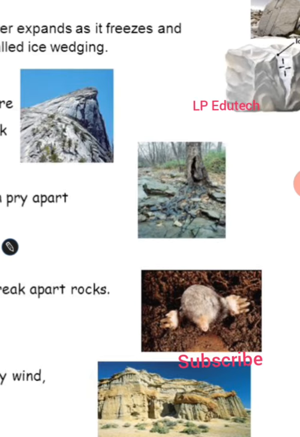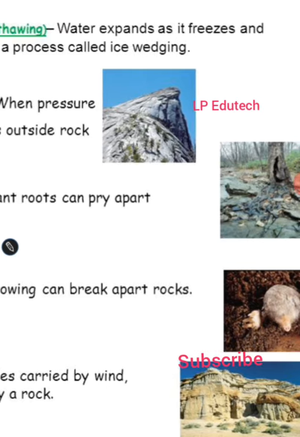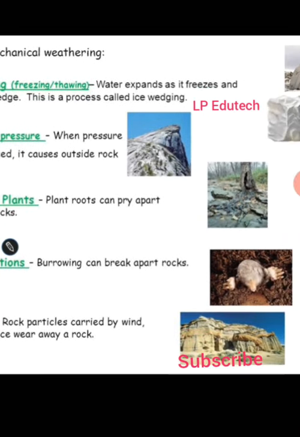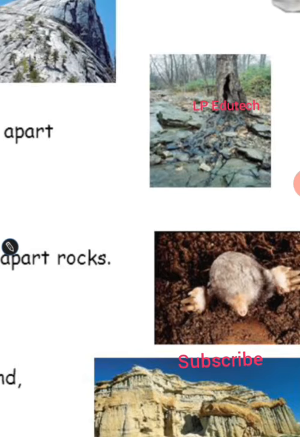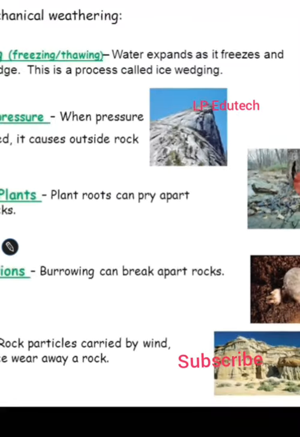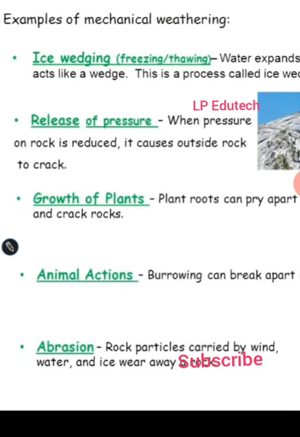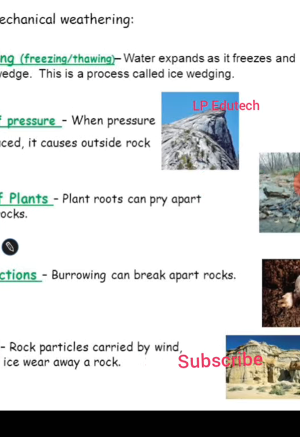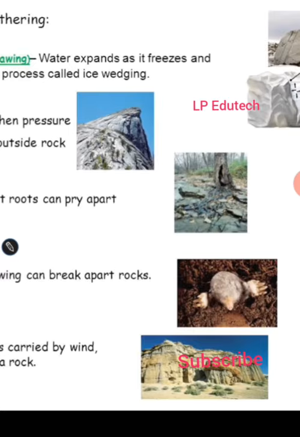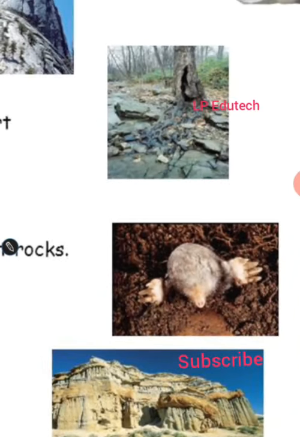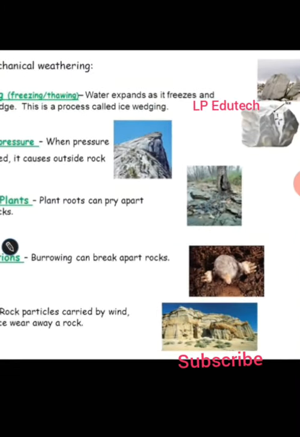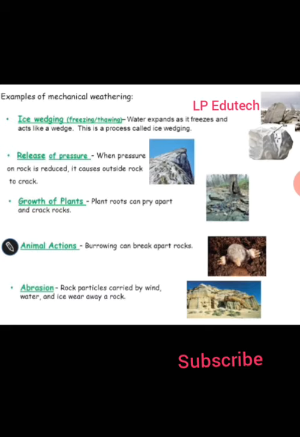You can see many big mice living below the ground by making their homes. Again, abrasion: rock particles carried by wind, water and ice wear away a rock, and other shapes are also made. So these are the processes and factors affecting mechanical weathering.